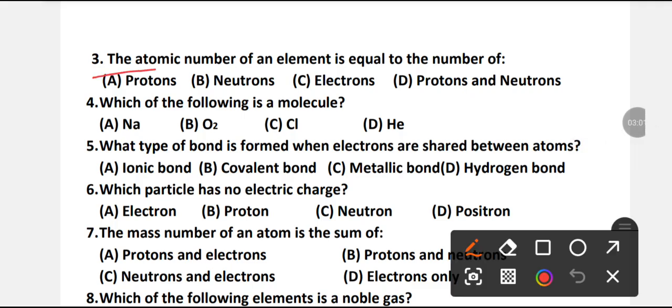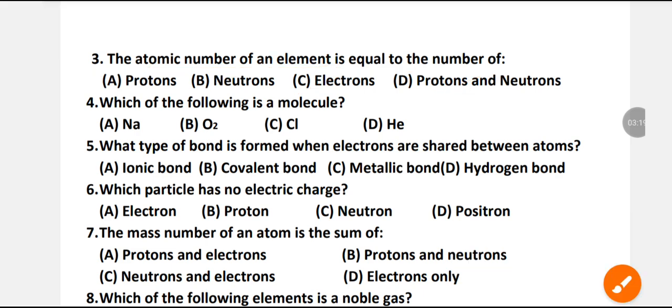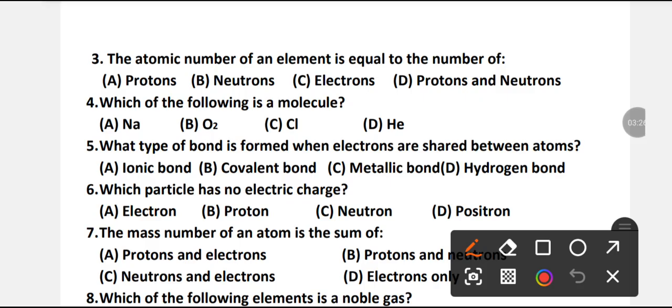The atomic number of an element is equal to the number of protons, neutrons, electrons, or protons and neutrons. Which is the right option? A is the right option. Proton is the right answer.